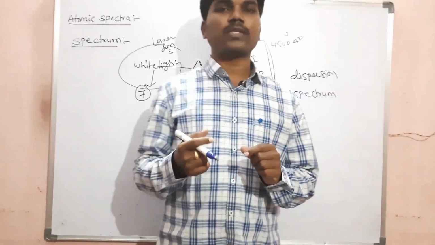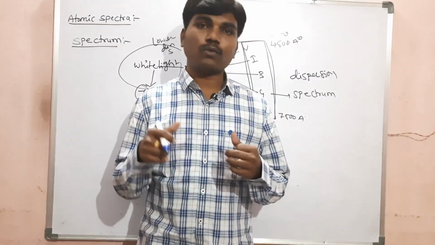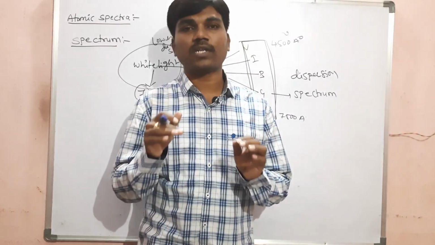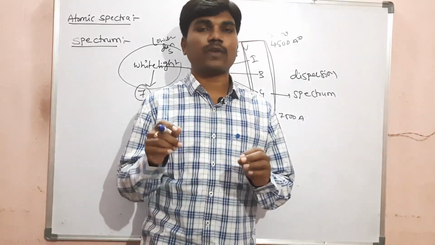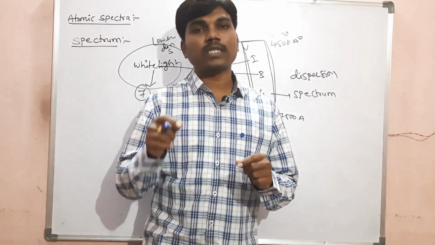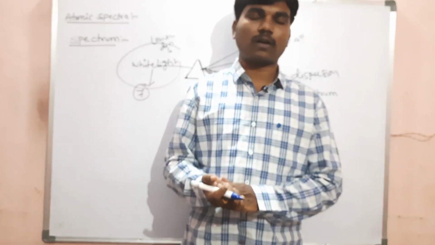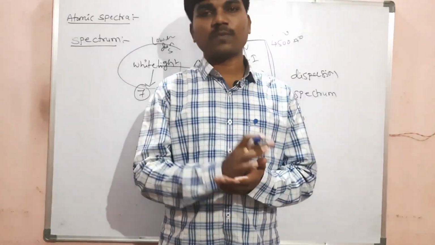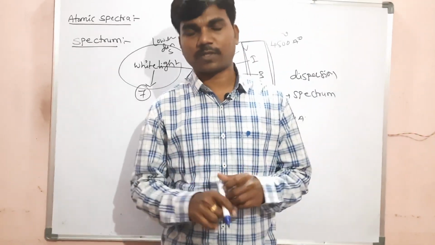According to Bunsen, each and every atom has its own spectra, just as human beings have fingerprints. Similarly, these atomic spectra also play a vital role. By using atomic spectra, we can identify the atom. So that is the importance of atomic spectra. Atomic spectra are classified into 2 types, emission spectrum and absorption spectrum. What is an emission spectrum and what is an absorption spectrum?